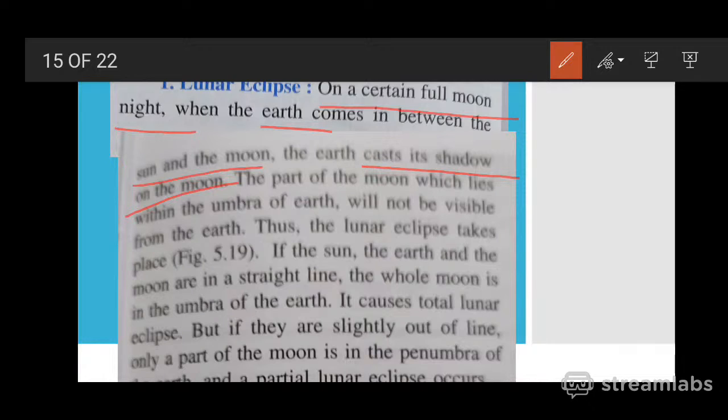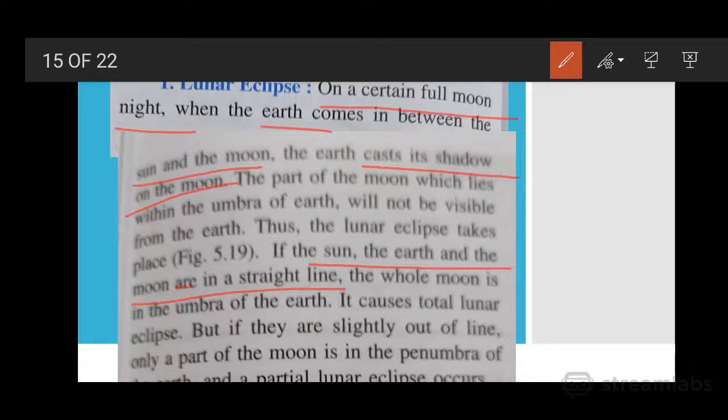So the very important thing I am going to discuss again is that when the lunar eclipse takes place on a certain full moon night, the sun, the earth and the moon are in a straight line. Clear? Which one is the straight line? Sun, earth and the moon. And the earth comes in between the sun and the moon.